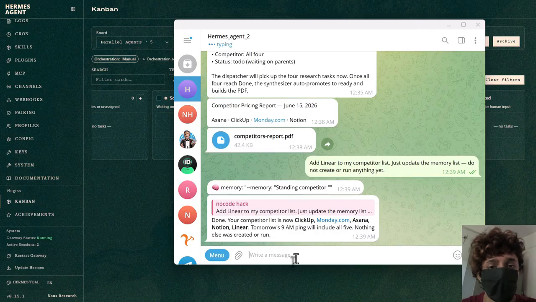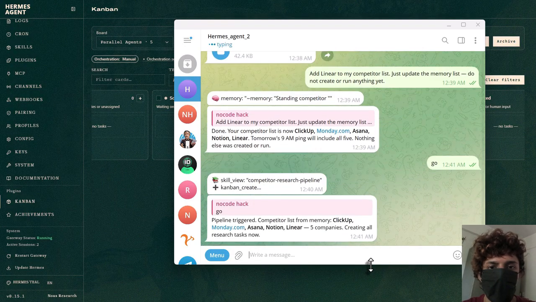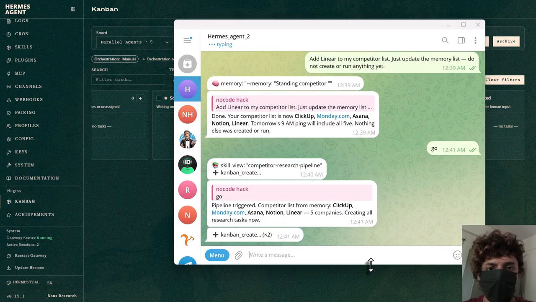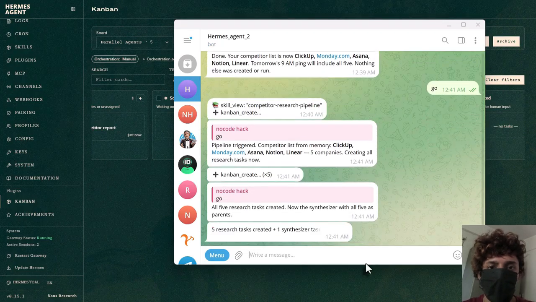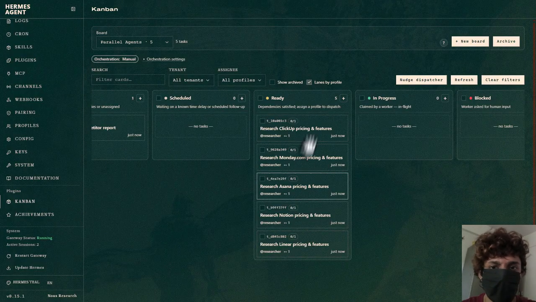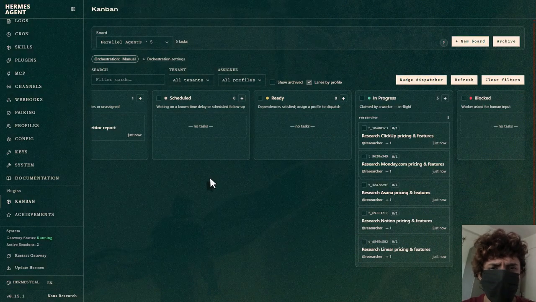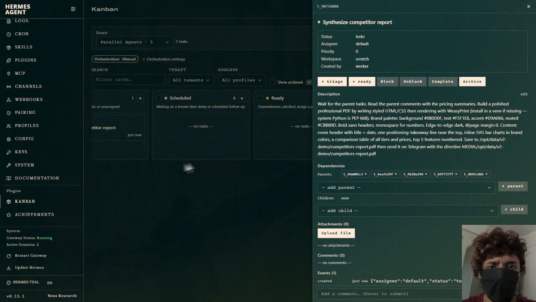Nothing runs. Adding a name and running the research are 2 different things. It knows the difference. Lists, we have 5 competitors now. And the board hasn't moved. Now let's say go and hit enter. So 5 research tasks now and the builder on top of all 5. So we have 6. So let's see the board. So we have 5 research tasks and the synthesizer, the 6th one. So 5 researchers, 1 for each company including Linear, and the builder waiting on all 5.